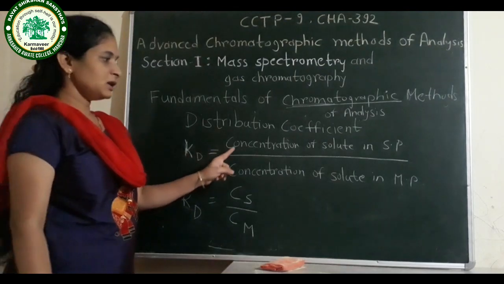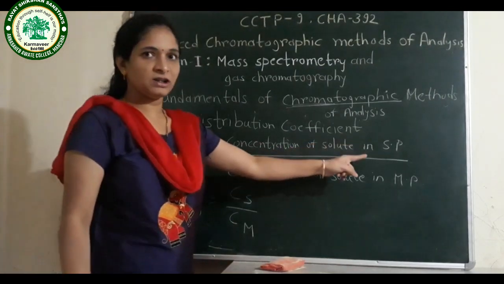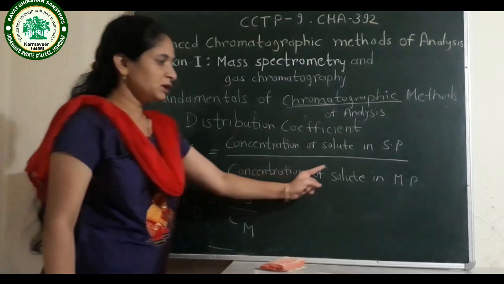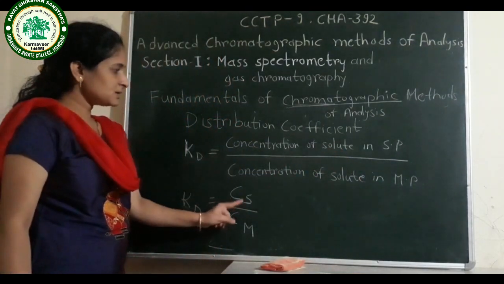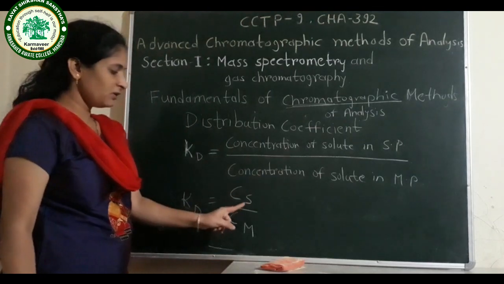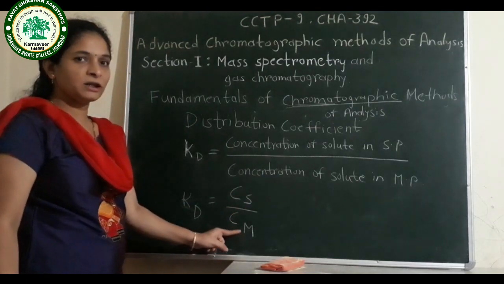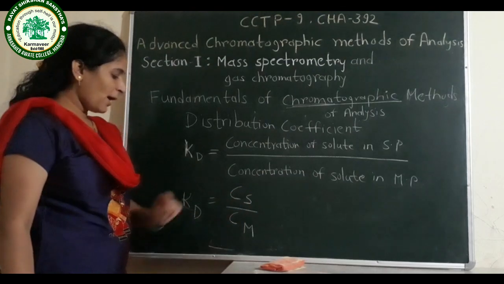Kd is concentration of the solute in stationary phase upon concentration of solute in mobile phase. Cs means concentration of solute in stationary phase and Cm means concentration of the solute in the mobile phase.